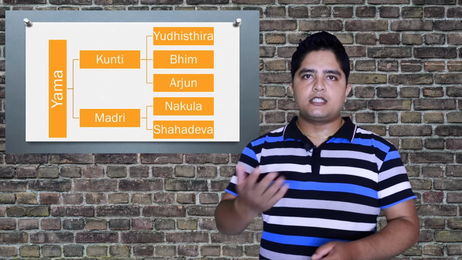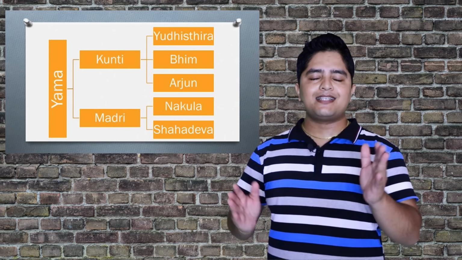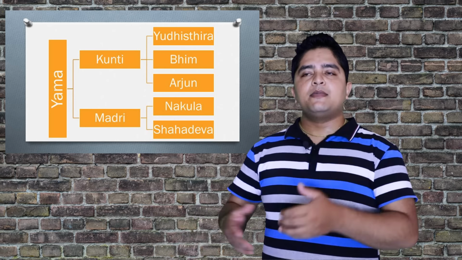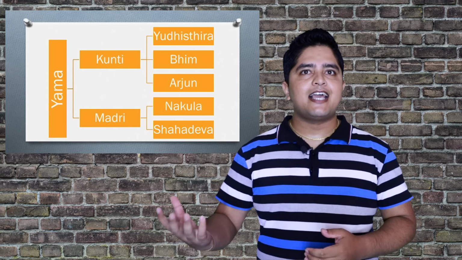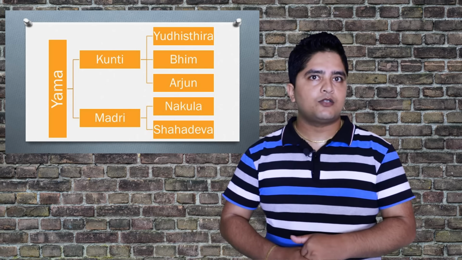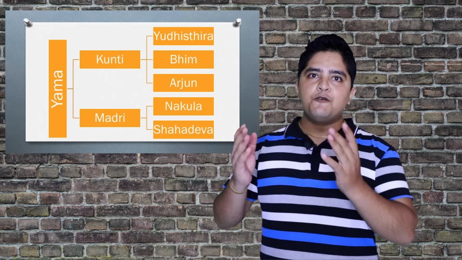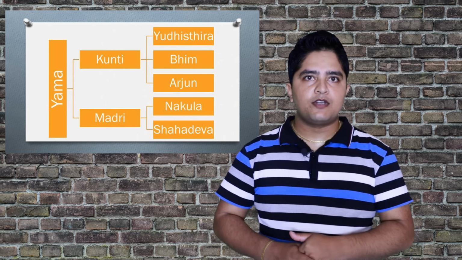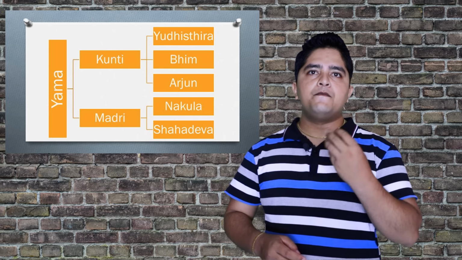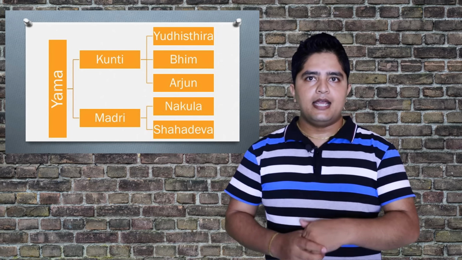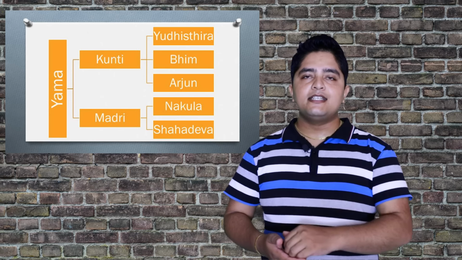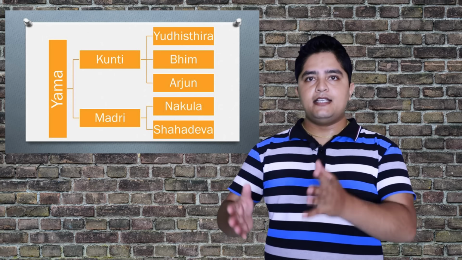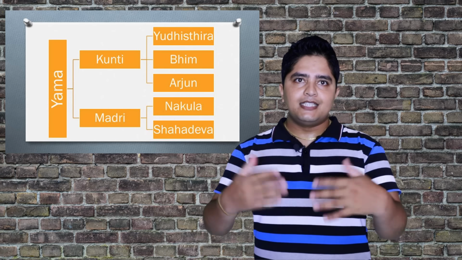Yama made all of his brothers alive and said, Yudhisthira, you have passed the examination, but you are still in your exile period. I will guide you on how to live the remaining exile life. I will give you a beautiful lesson as well. And then after that, Yama disappeared. So this is the story.